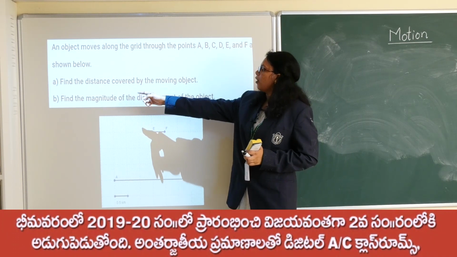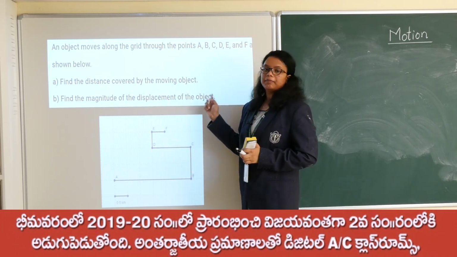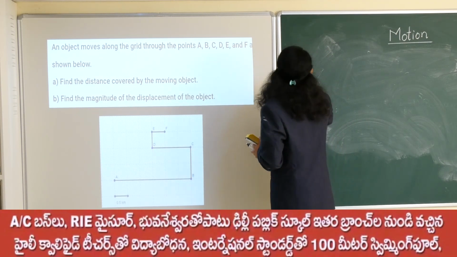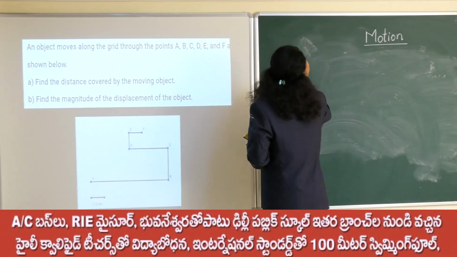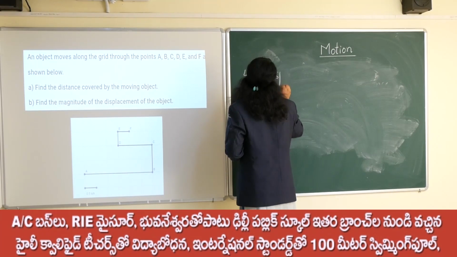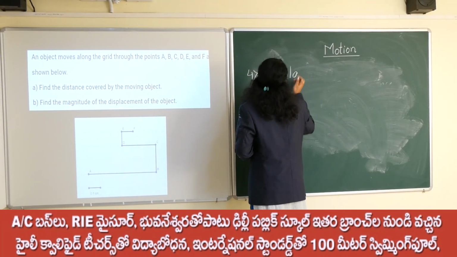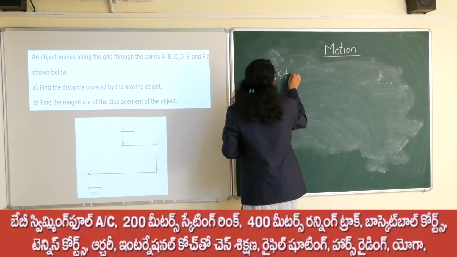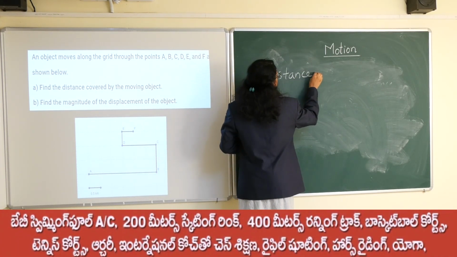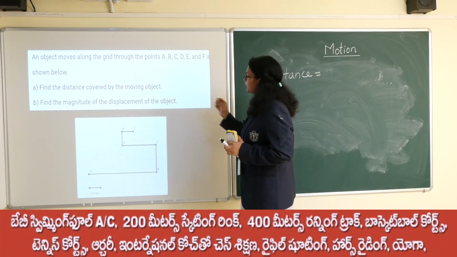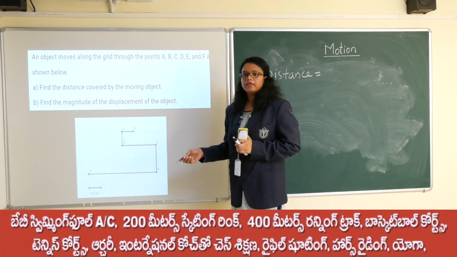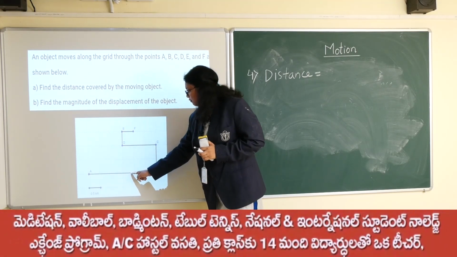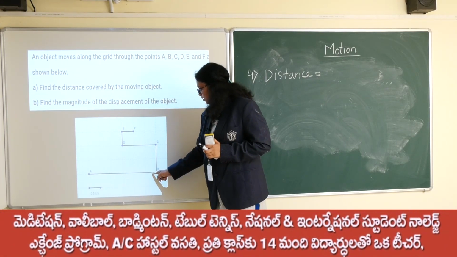So in this case also, find the distance covered by the moving object. What is the distance covered by the moving object in this particular case? Distance covered: if you observe each line, that is 1, 2, 3, 4, 5, 6.